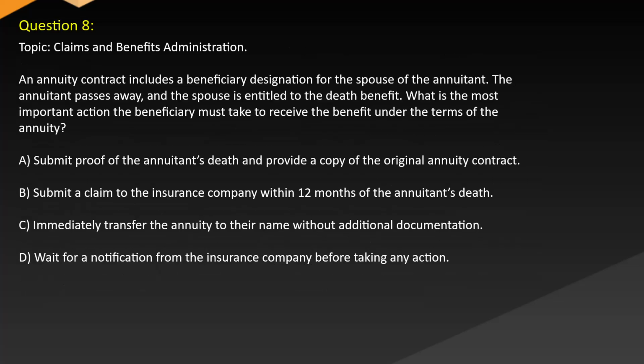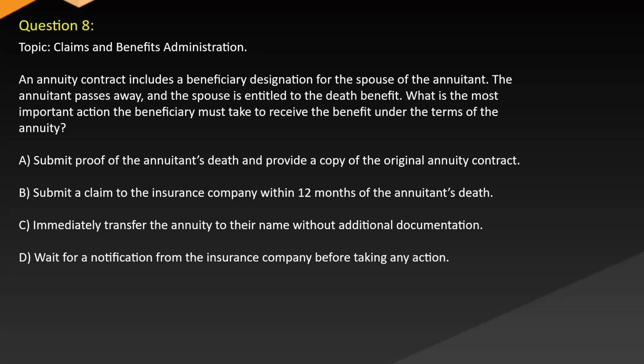Question 8. Topic: Claims and Benefits Administration. An annuity contract includes a beneficiary designation for the spouse of the annuitant. The annuitant passes away and the spouse is entitled to the death benefit. What is the most important action the beneficiary must take to receive the benefit under the terms of the annuity?